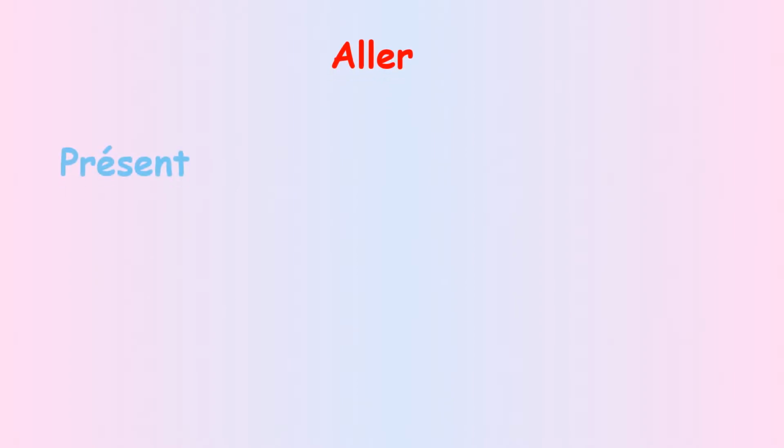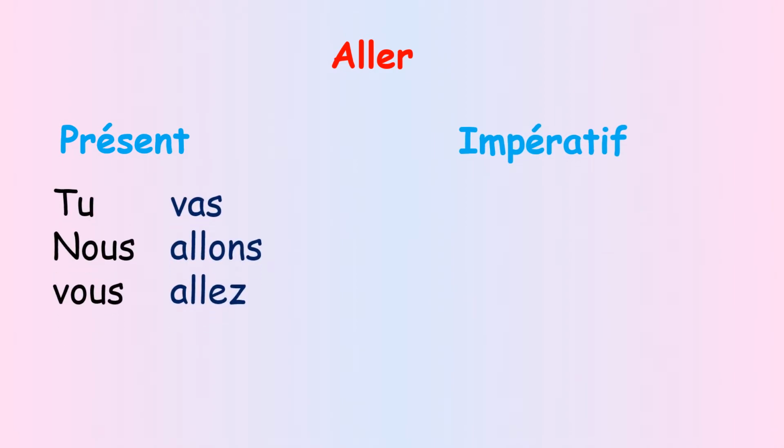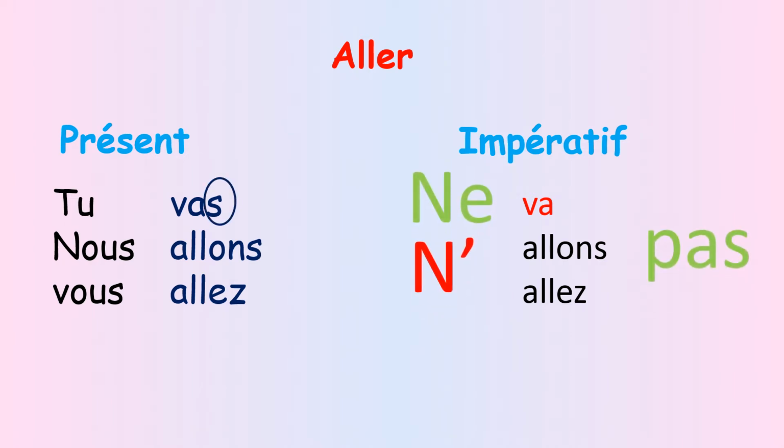Let's conjugate verb aller in present tense. Tu vas, nous allons, vous allez. If I want to do imperative, don't forget that aller is ending by er. This means I have to take off the s. Va, allons, allez. If I want to put it into negative, ne va pas. And because the verb is starting by a and it's a vowel, I have to take off the e and put an apostrophe. Like n'allons pas, n'allez pas.